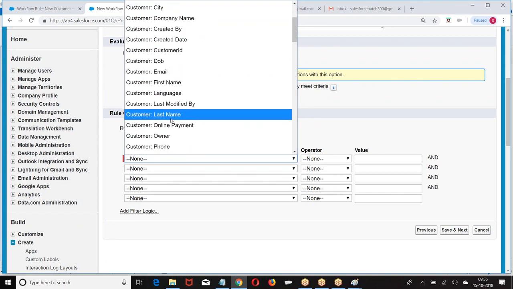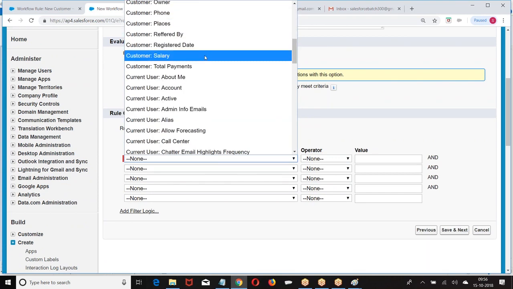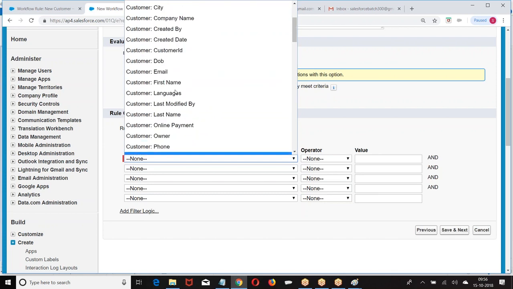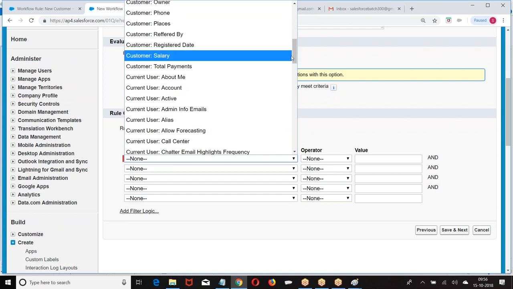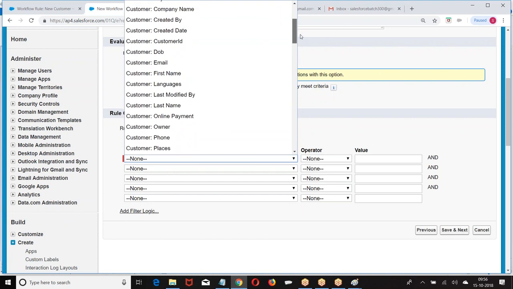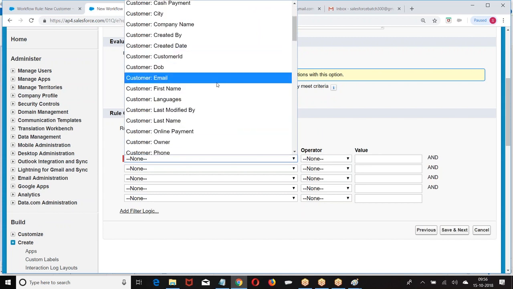If the PAN card is... the PAN card field is not there, so why is it not shown here?